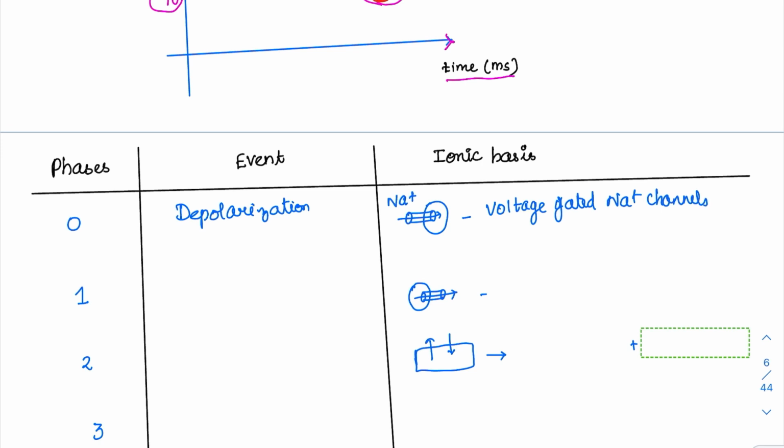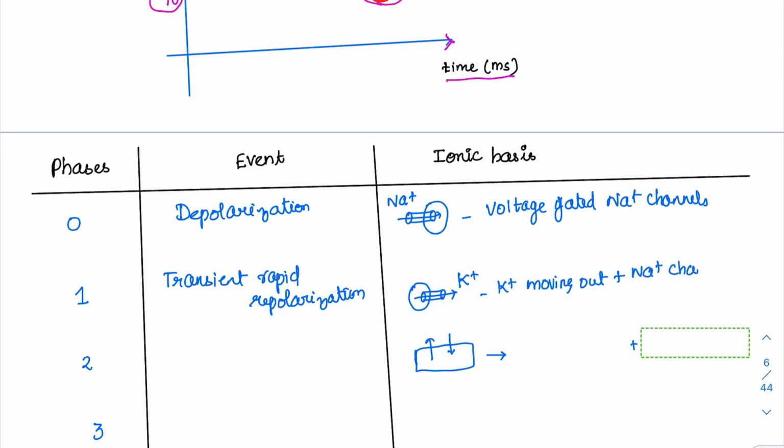What is the next event? There is a rapid repolarization. This is called transient because it is not repolarizing till the last. Transient rapid repolarization. I told you repolarization can happen because of the exit of positive ions, and the most common positive ion exiting is potassium. So this transient repolarization is due to potassium moving out. And there is another reason also, because now the sodium channels are closed. Both are reasons, but the primary reason for transient repolarization is potassium moving out.